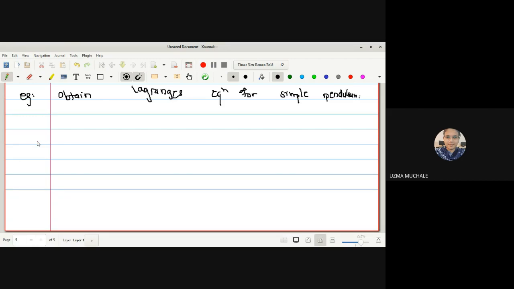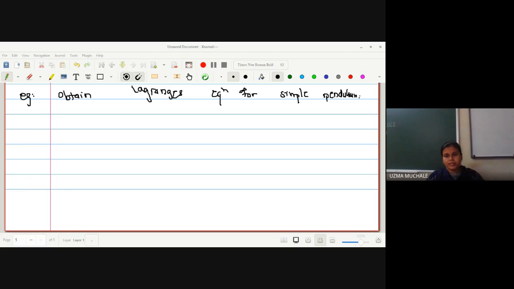Do you know the construction of a simple pendulum? Did you have physics as a subject in your first and second year of BSc graduation?